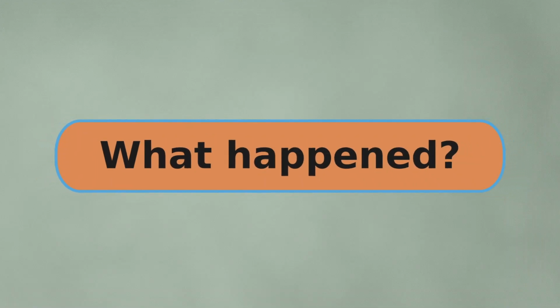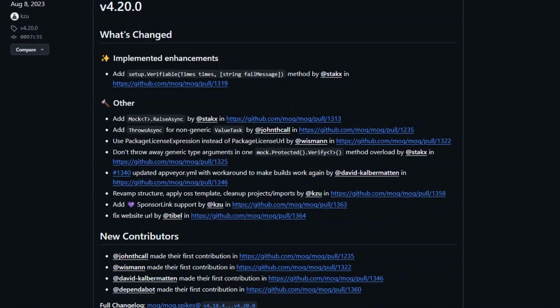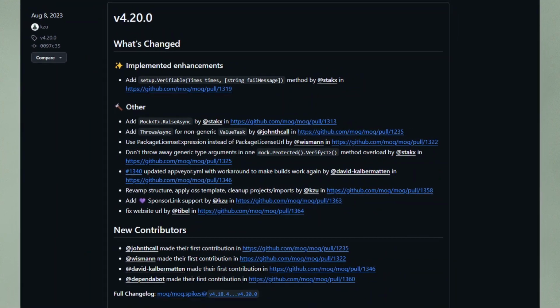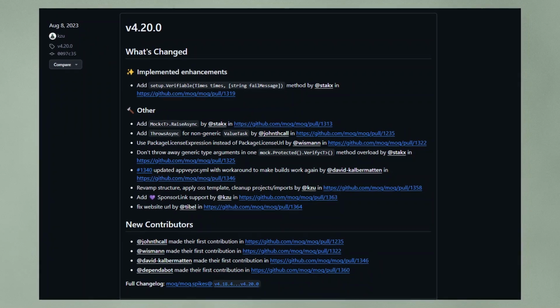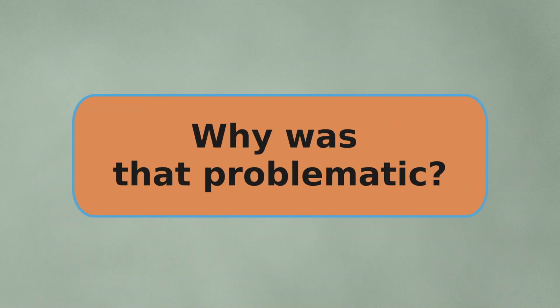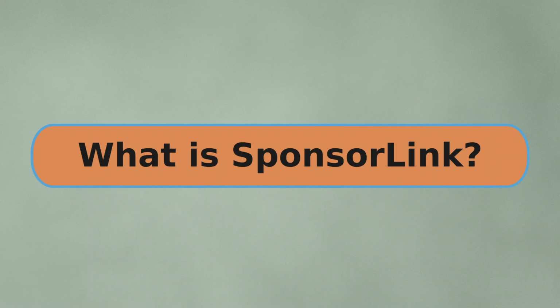But then what happened? What sparked this controversy? In August 2023, the author of Mach made a significant change to the library without notifying the community. Starting with version 4.20.0, he added another project he maintains, SponsorLink. To understand why this was considered problematic by so many people, we need to understand what SponsorLink actually does.